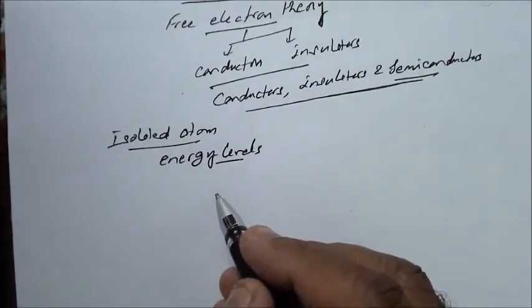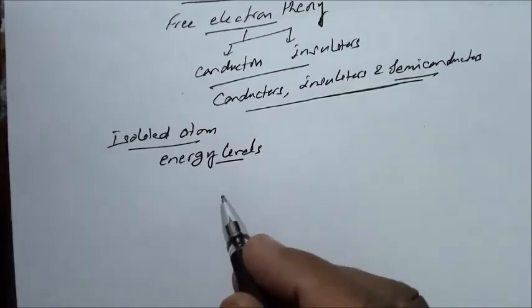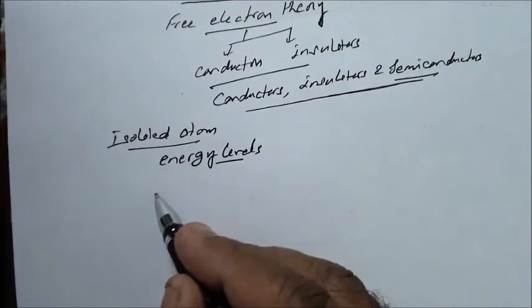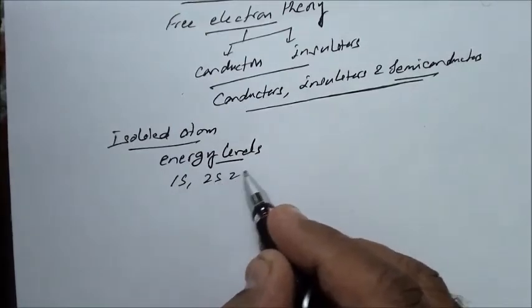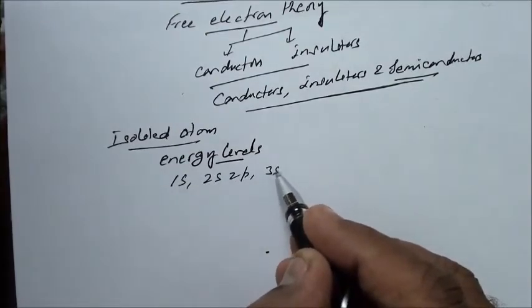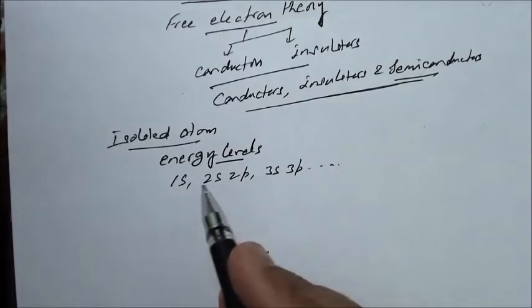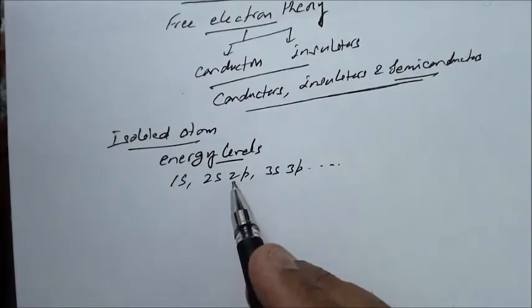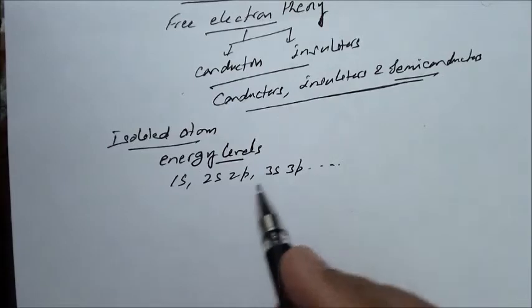At the center of the atom we have nucleus, and then there are different energy levels. Pauli's exclusion principle is there to determine the number of electrons, and there are different energy states. We know 1s, 2s, 2p, 3s, 3p, and so on. Number of electrons is determined by Pauli's exclusion principle. No two electrons can have the same quantum state.